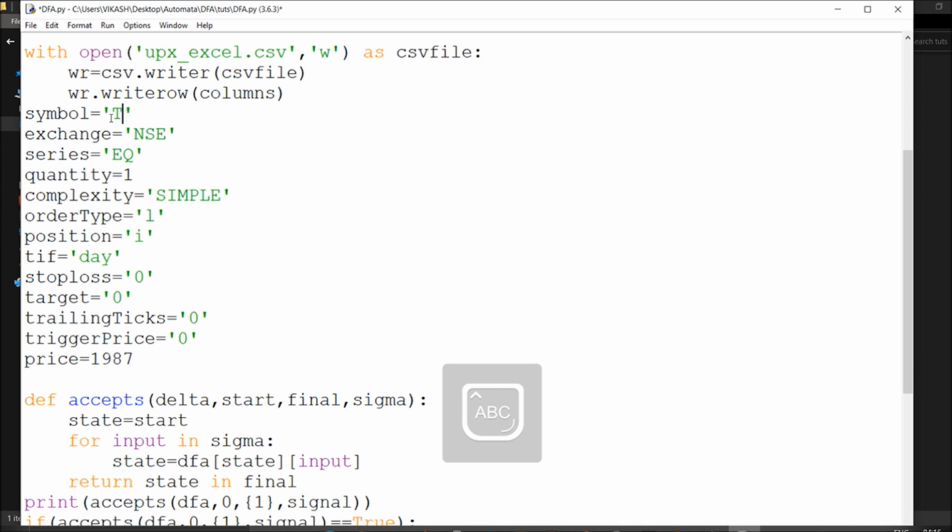Okay, so all you have to do is prepare this symbol, and I will give you this symbol, so the file will be with you. Wherever I've copied, you can copy the same and make some changes accordingly. You can go with NFO, NSC, whatever you want. The complexity is simple. If you watch the videos, you can understand what I'm talking about here.